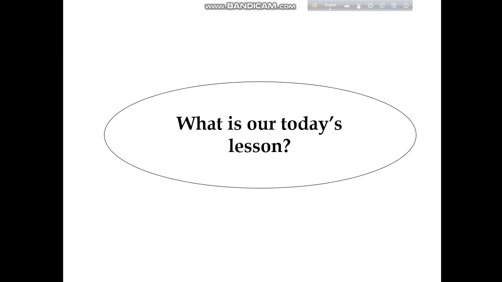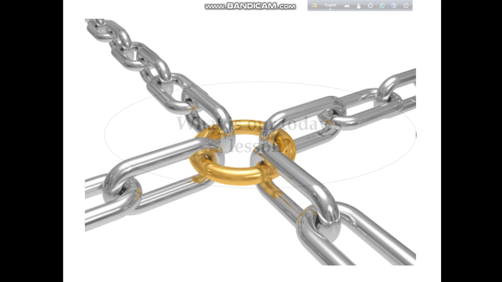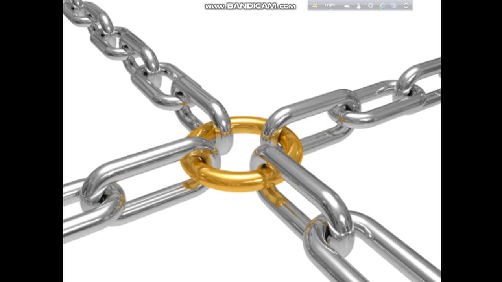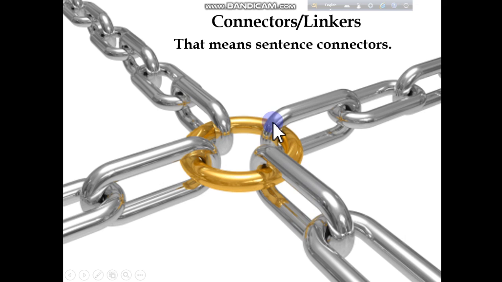What is our today's lesson? I hope you have understood what we are going to learn today. We are going to learn connectors or linkers. That means sentence connectors. Actually, these connectors or linkers are used to connect two sentences. Unit 9, lesson 1 from your grammar textbook. You will find this unit.